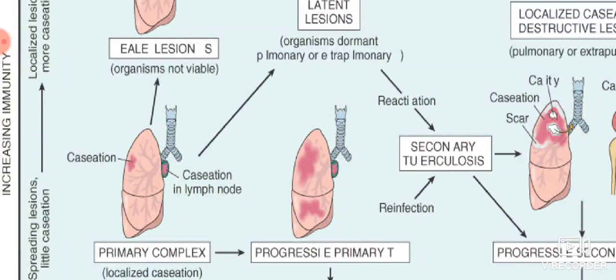Primary tuberculosis usually presents in the form of granuloma formation.